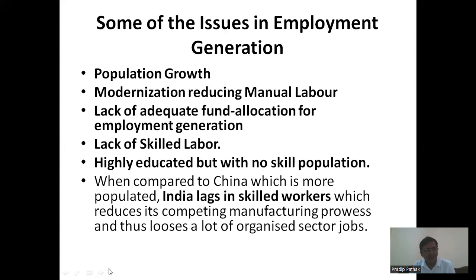Finally, to sum up, we can say some of the issues in employment generation are the population growth, because ours is a highly populated country with the most dense population compared to the land area.